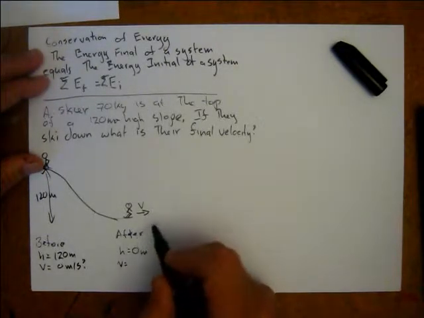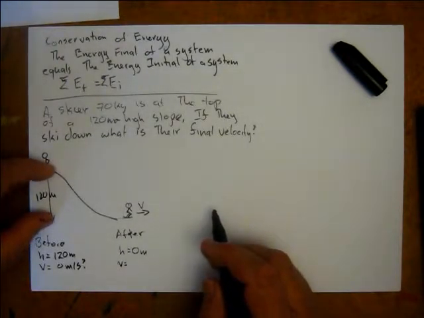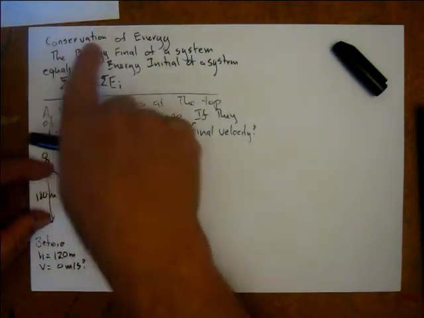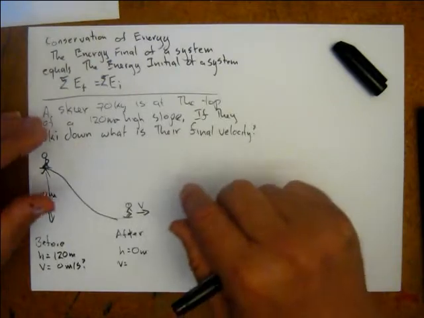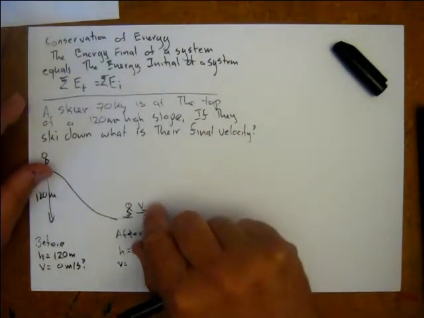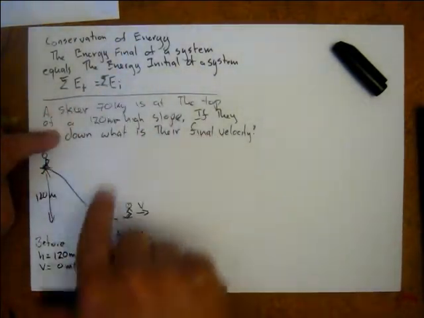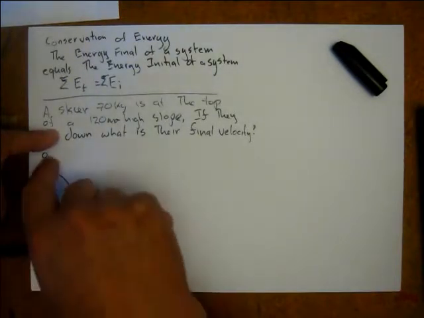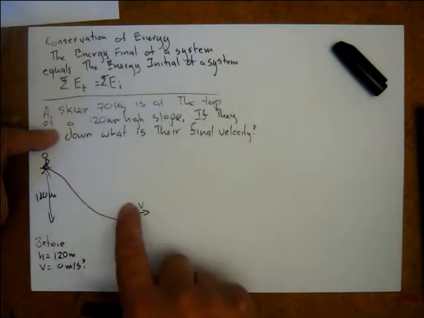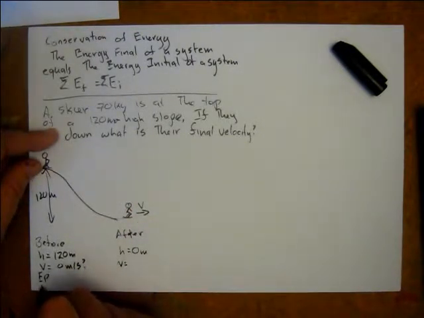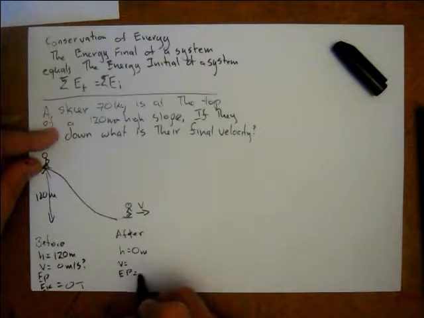How do we know? Well, there's potential energy here. There's no potential energy here. That energy must go somewhere. One way of saying conservation of energy is that classic quote, energy cannot be created or destroyed, it just changes from one form into another. So at this point, the total energy in the system is going to be potential. As it goes down the hill, it changes into kinetic. So up here EK equals 0 joules. Down here there's going to be no potential energy, but there's going to be some kinetic.